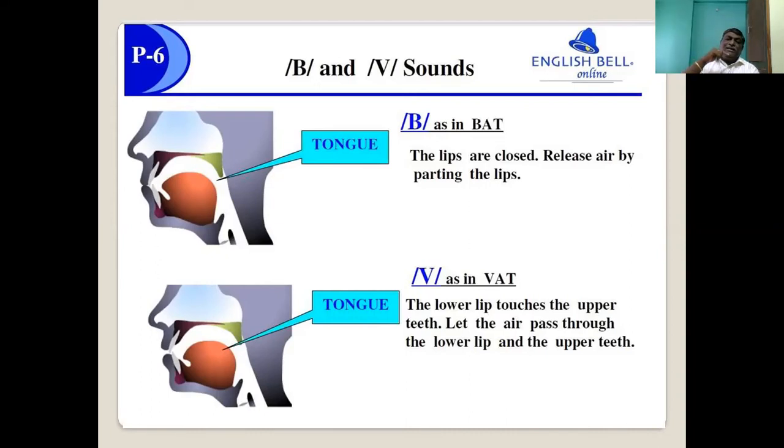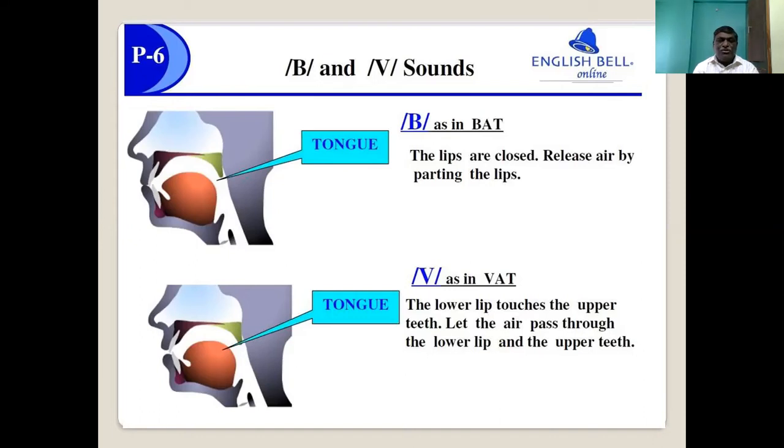The tongue is going close to the palate and the tip of the tongue is behind the alveolar ridge. That's why these are called palato-alveolar fricatives. Sh and j.